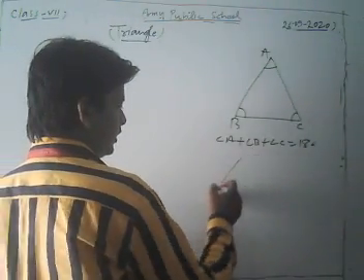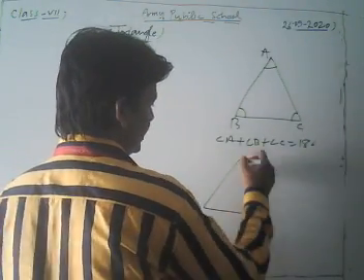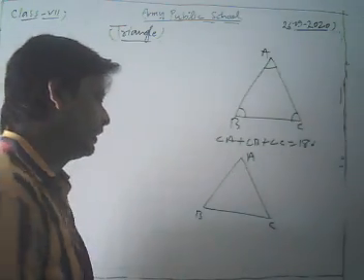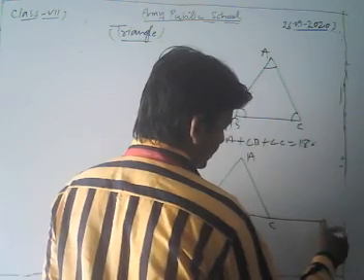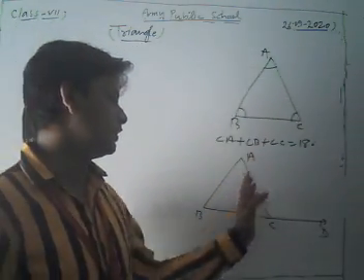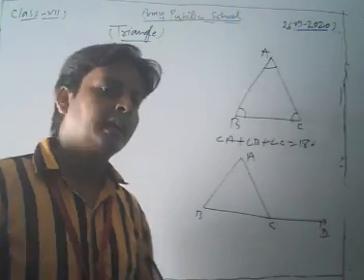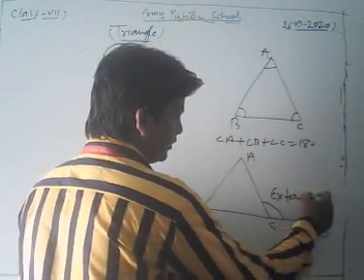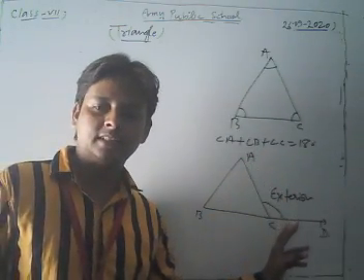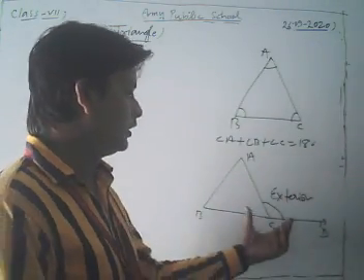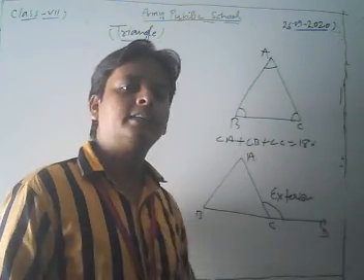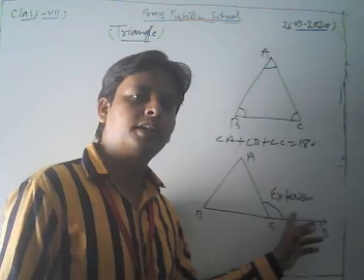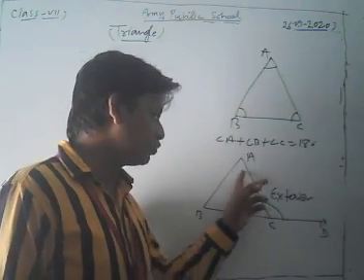And second one is what? Listen, suppose that ABC is any triangle and its side BC is produced to D. Then the angle ACD is called what? The exterior angle. According to this property of triangle, the exterior angle is always equal to the sum of its two opposite interior angles.